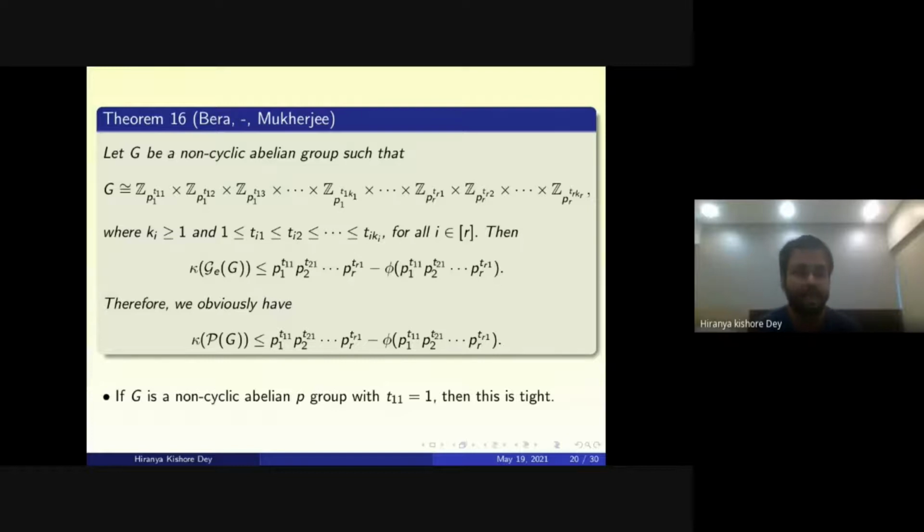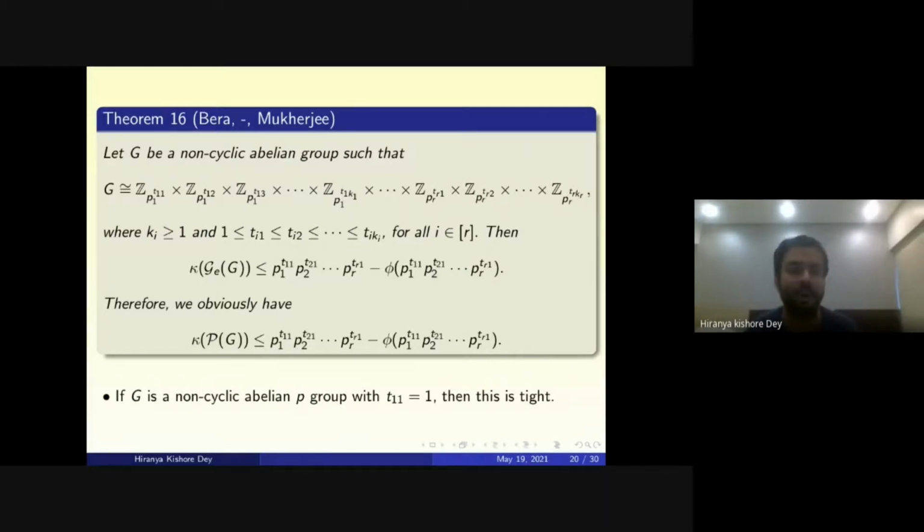Yes, we have an example. If you take Z3 cross Z3 cross Z5 cross Z5 cross Z7 cross Z11, then from this result it comes to 3 into 5 into 7 minus 5 of 3 into 5 into 7, which is 105 minus 5 of 105, which comes around 77 something.